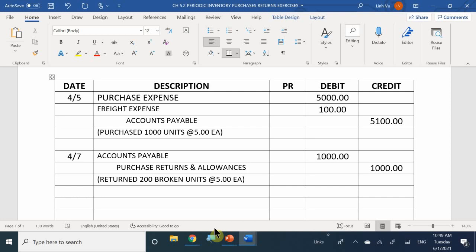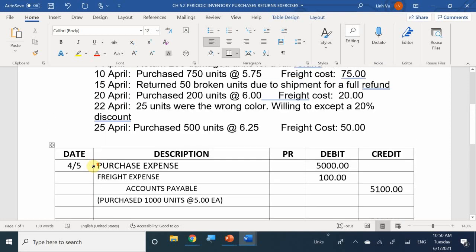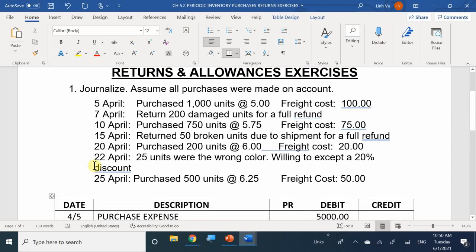Can't return freight. You can't return anything else. So here we're only returning just the purchase price itself. $5 each for 200 items, giving you a grand total of $1,000. Good. Okay, then what happened on April 10? We purchased 750 units at $5.75 each with a freight of 75. So how am I going to journalize this?